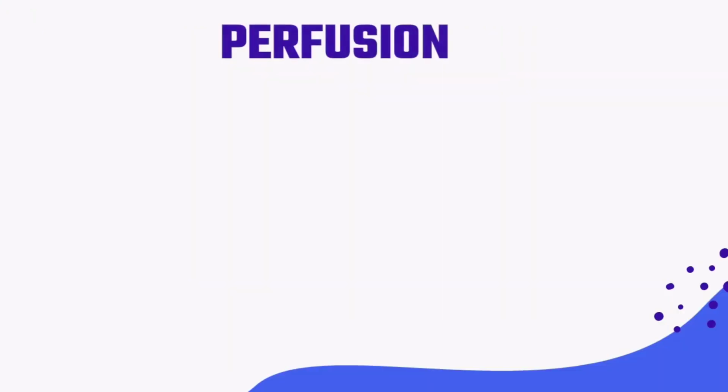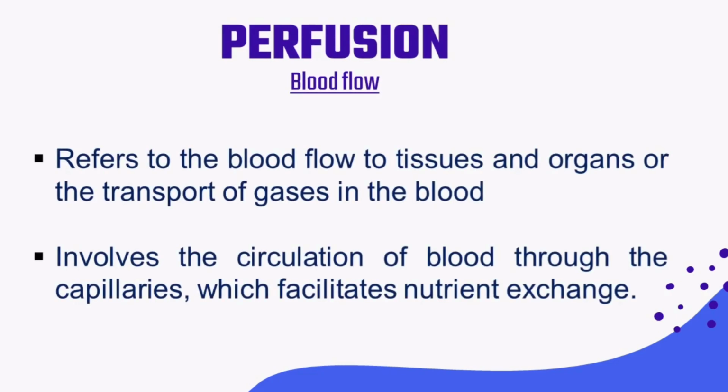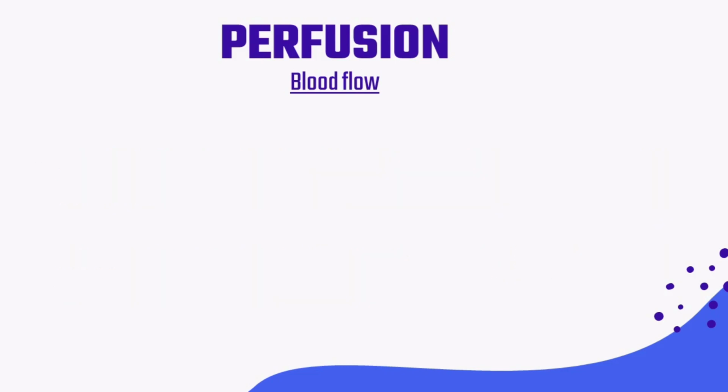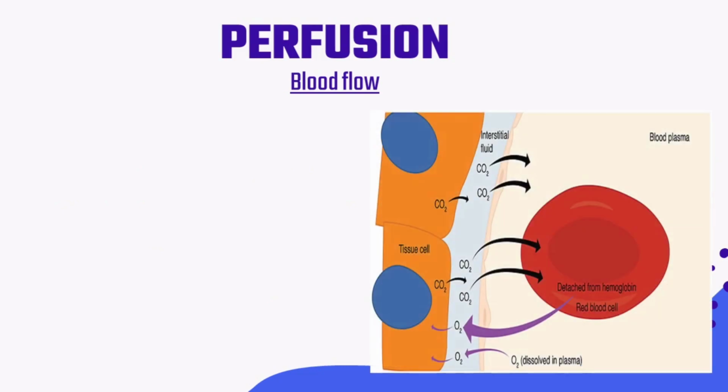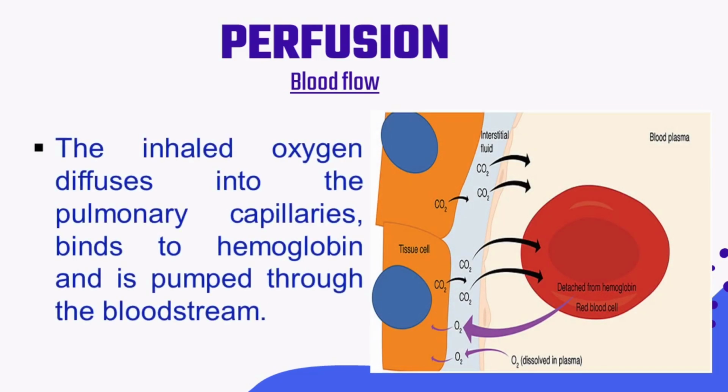Next is the perfusion, or the blood flow. Perfusion refers to the blood flow to tissues and organs, or the transport of gases in the blood. It also involves the circulation of blood through the capillaries, which facilitates nutrient exchange. So, in the process of blood flow, the inhaled oxygen diffuses into the pulmonary capillaries and binds to the hemoglobin, and then it is pumped through the bloodstream.